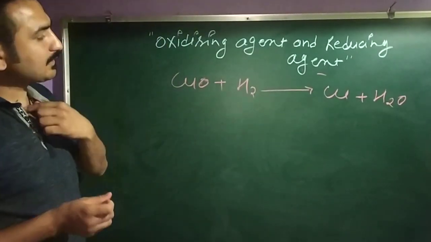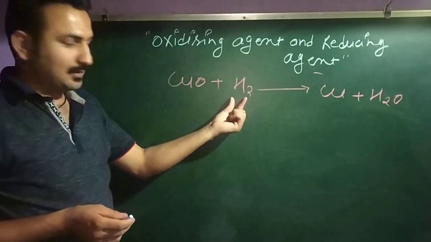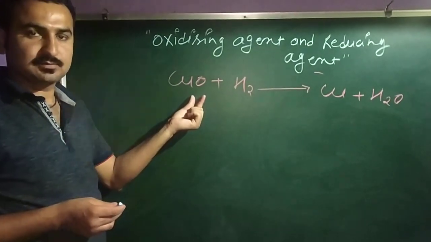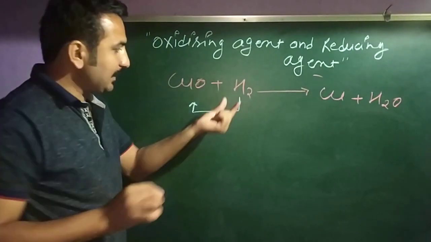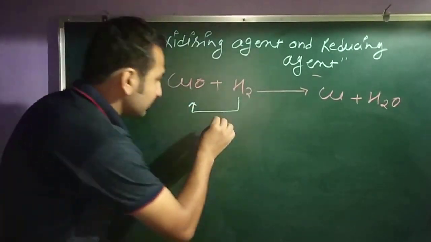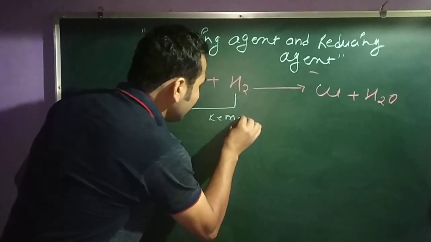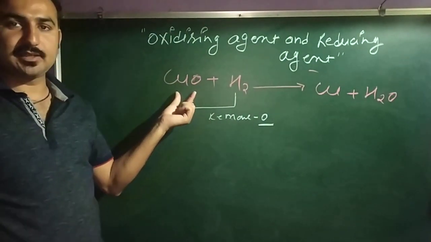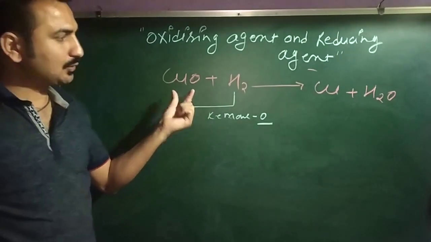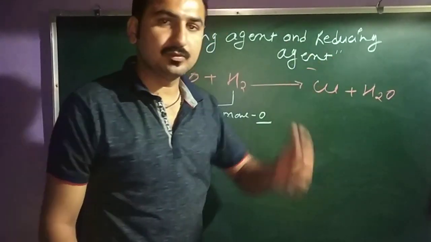See, in this reaction, this H2 removes the oxygen. Clear? Yes, simply I am writing here in this manner: this H2 removes oxygen from copper oxide to form copper and H2O.